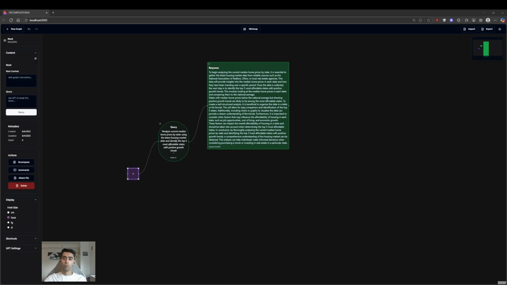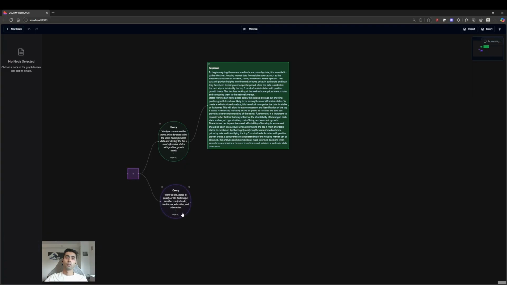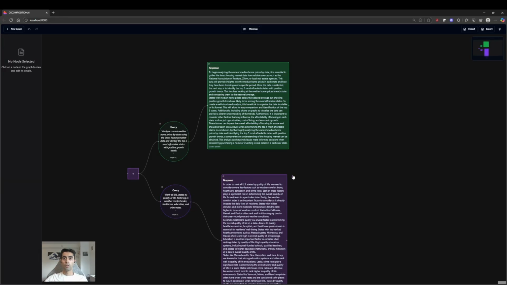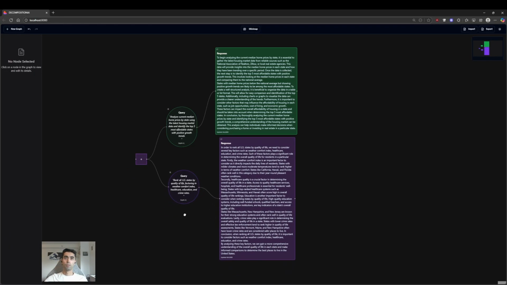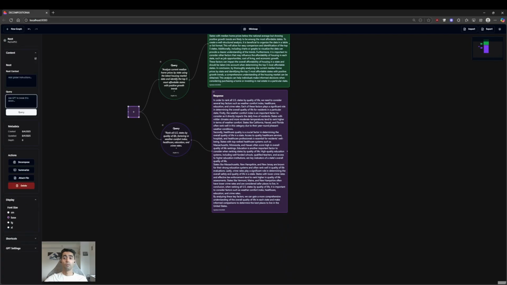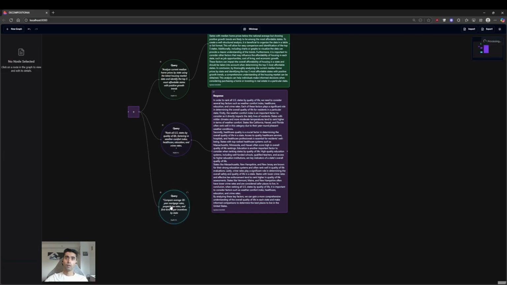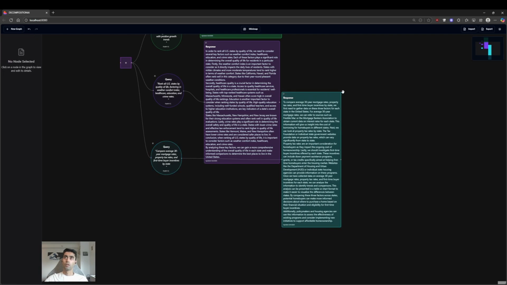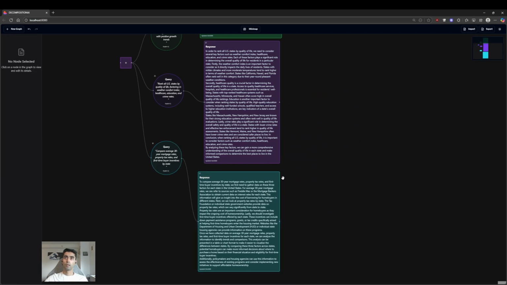Then perhaps I also want to see the quality of life because it's important to figure out what the place is like, if it is to your suiting: the weather, the crime, the comfort index, and so forth. As we can see, the response is being generated, and then the most important thing, the finances. What are the mortgage prices? How much can I expect to pay? What are the rates that I'll get? And things of that nature.